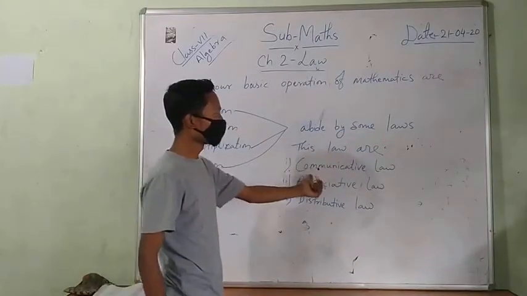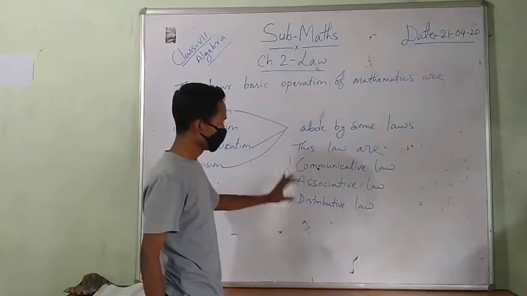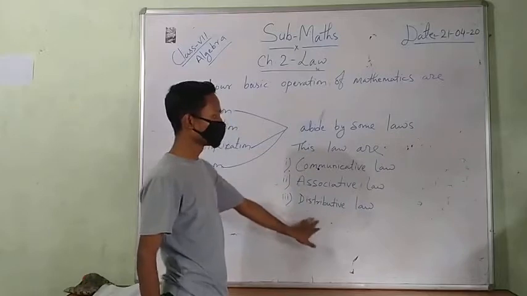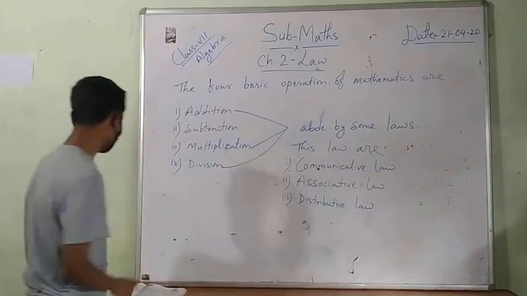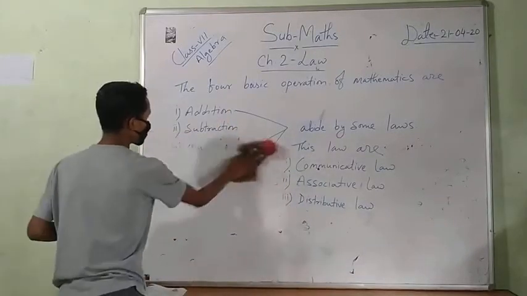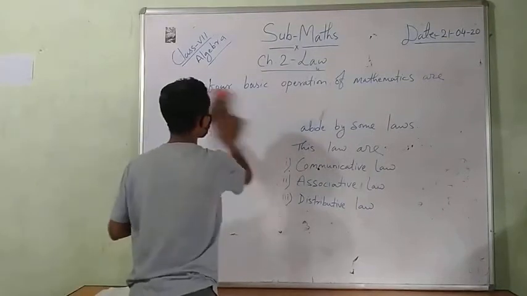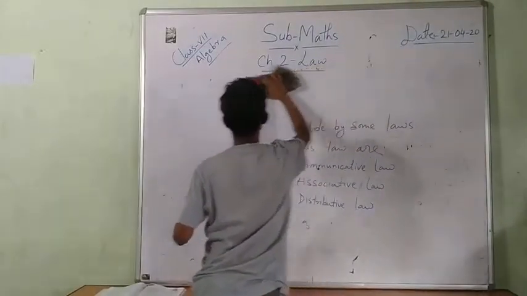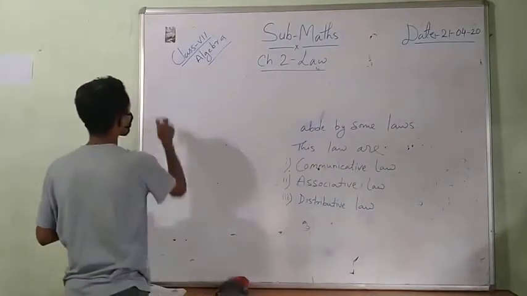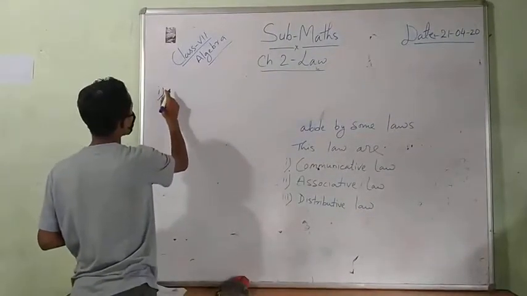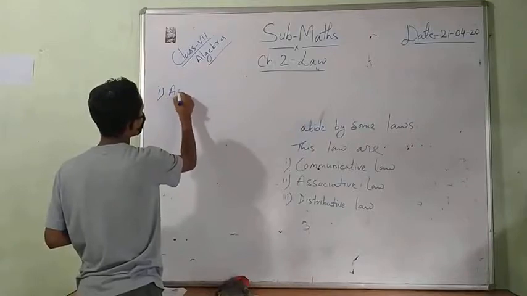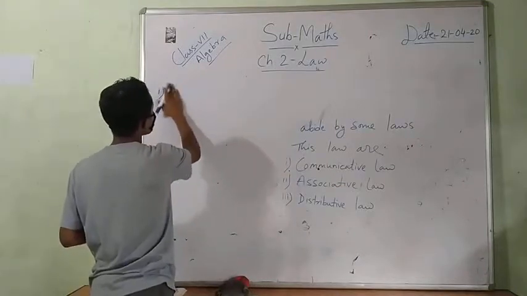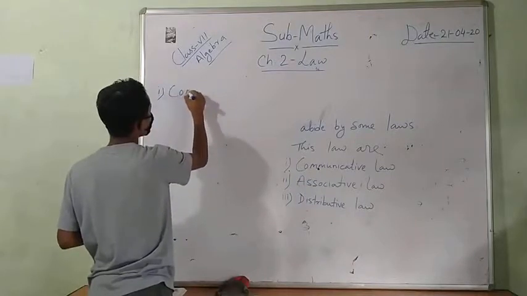These laws are number 1, commutative law; number 2, associative law; and number 3, distributive law. Then number 1, commutative law.